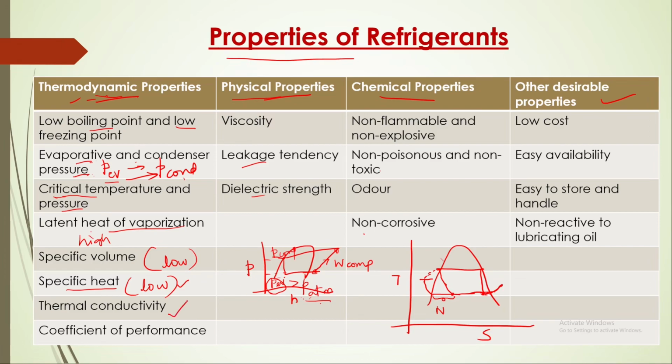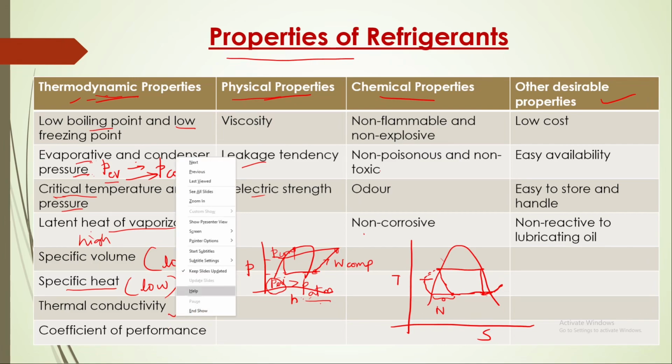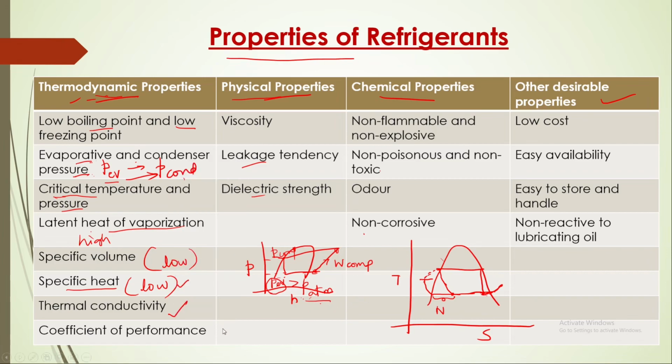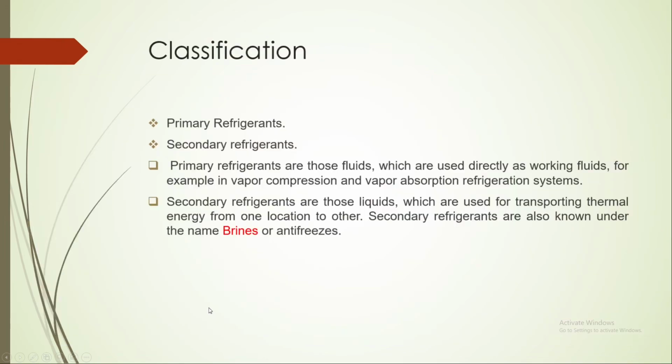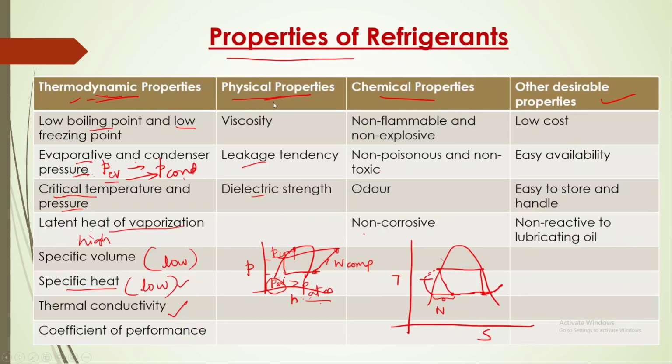So thermal conductivity also should be higher to achieve faster cooling and heating or heat absorption. Coefficient of performance should also be high. Coming to physical properties, compressor work depends on viscosity.